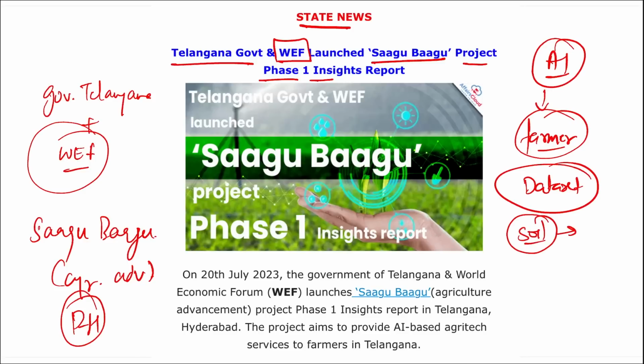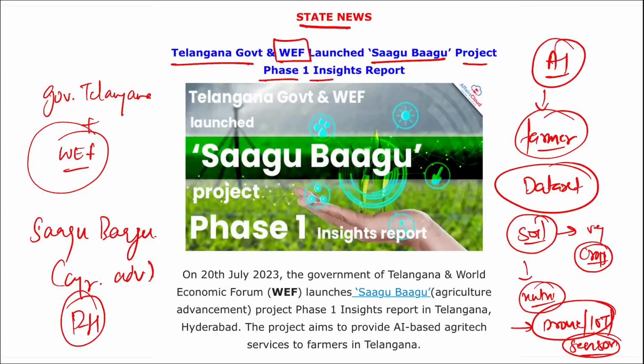This artificial intelligence can collaborate with drones, and will use IoT devices and various sensors to make a predictive guess using all the data available for that particular farm. And this will also enhance the income of the farmers by giving the right advice on how they should proceed with farming.